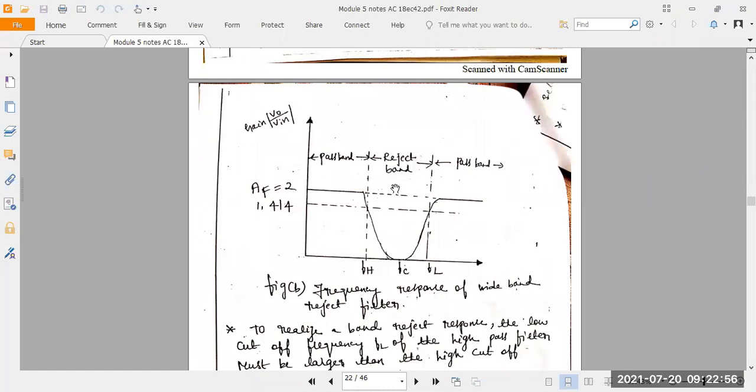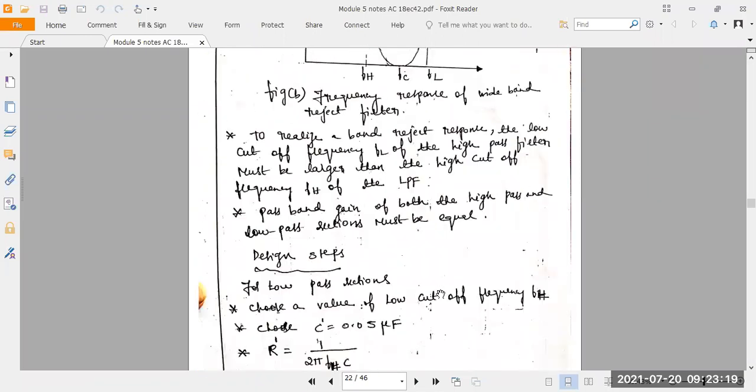We want to select the signals within FH and FL by using the high pass and low pass in parallel connection with the subtractor output. So from 0 to FH we can pass any kind of signal. After FL we can pass any kind of signal, but in between FH and FL we can't pass any kind of signal.